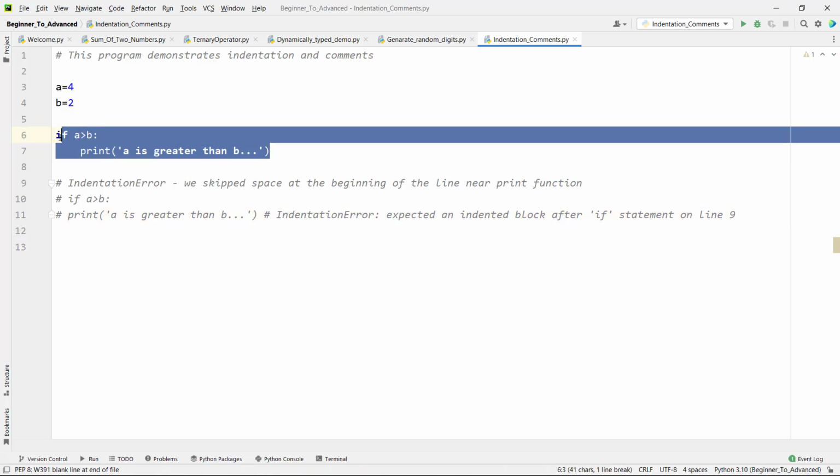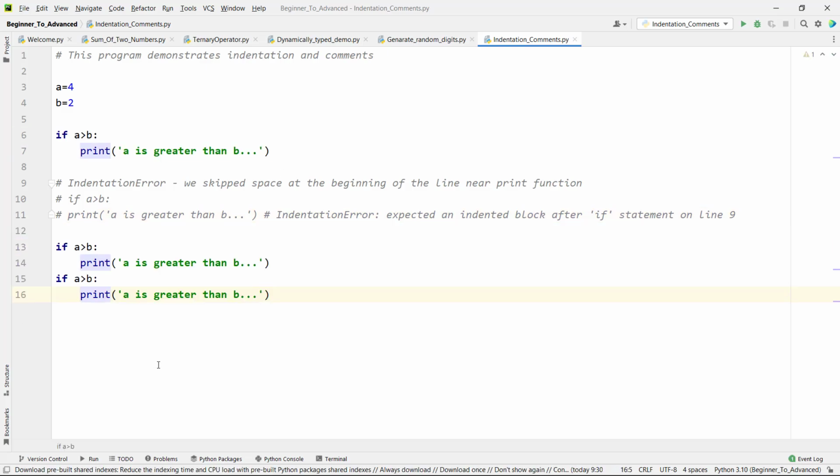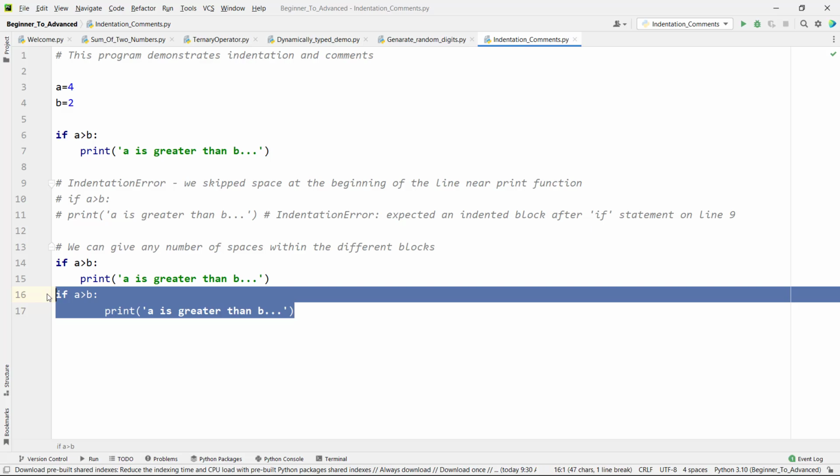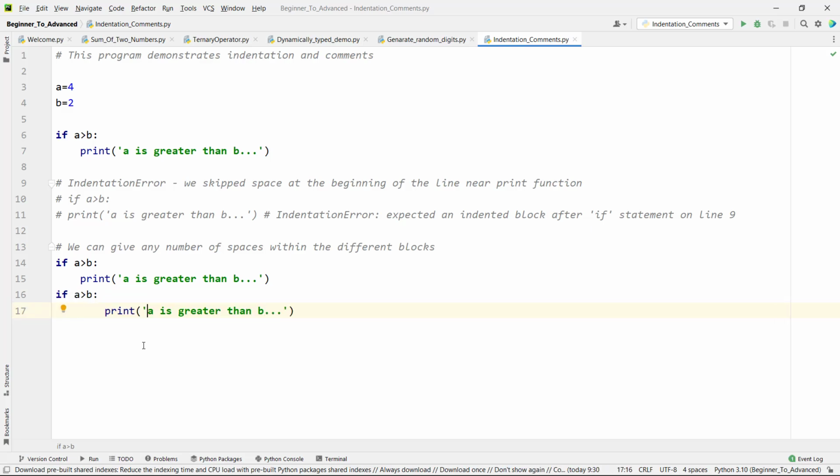Now let me take the same code and let me give another space here. So this is valid. We are not getting any error. So we can give any number of spaces within the different blocks. Inside this block we are giving only one space, and inside this block of statements we are giving two spaces. So let me add the comment here. We can give any number of spaces within the different blocks. This is one block of statements and this is another block of statements. Within each block of statements we can give any number of spaces.